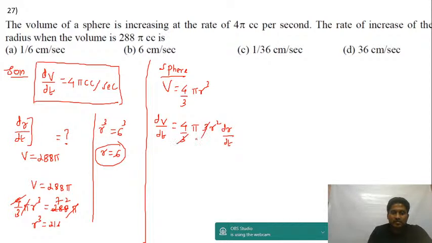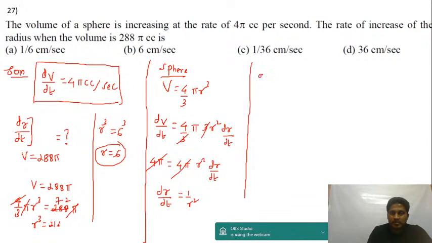Cancel 3 and 3. dv by dt is 4 pi, so 4 pi is equal to 4 pi into r square into dr by dt. Cancel 4 pi and 4 pi. From this I can write dr by dt is equal to 1 by r square.